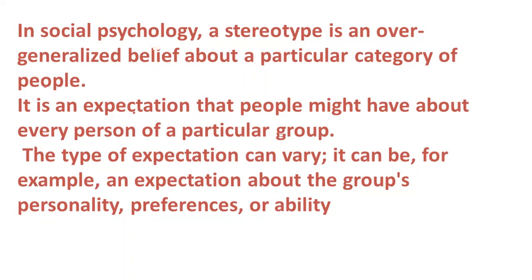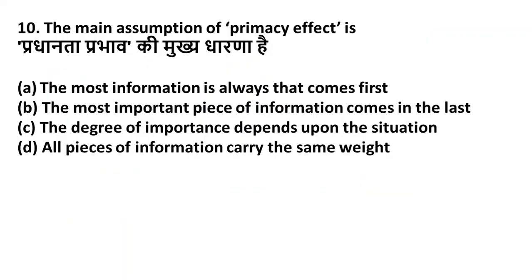The main assumption of primacy effect is option A, the most important information is the one that comes first. Option B, the most important piece of information comes in the last. Option C, the degree of importance depends upon the situation. Option D, all pieces of information carry the same weight. Friends, here the right answer is option A, primacy. In primacy effect, the most important information is the one that comes first.